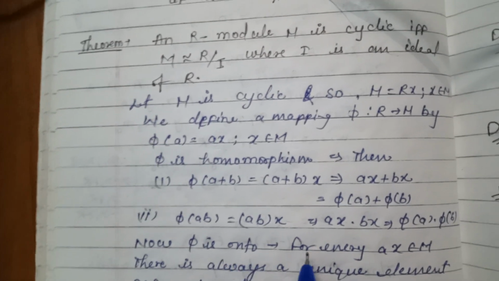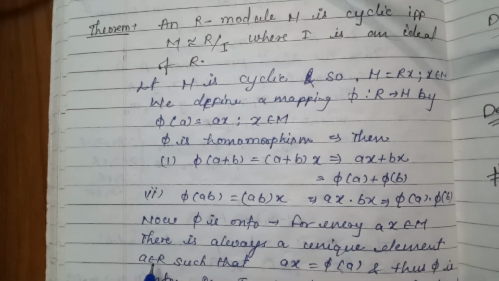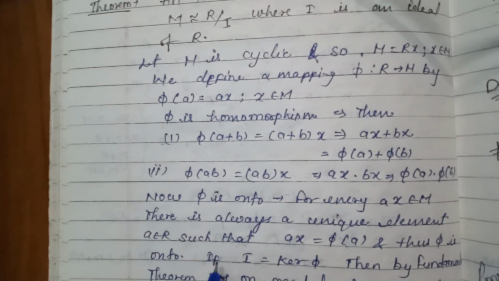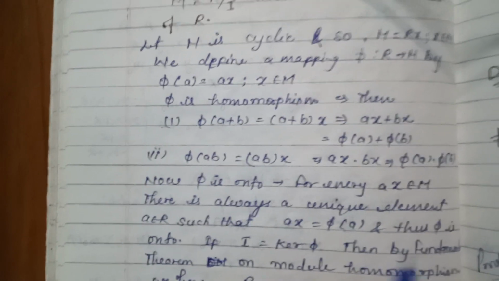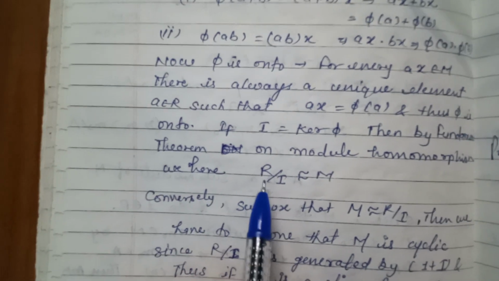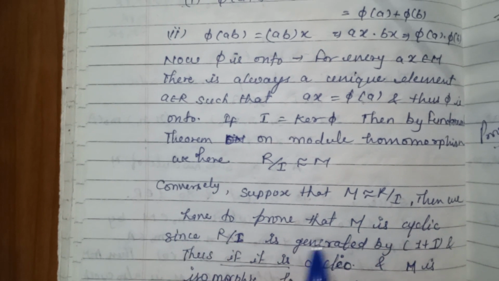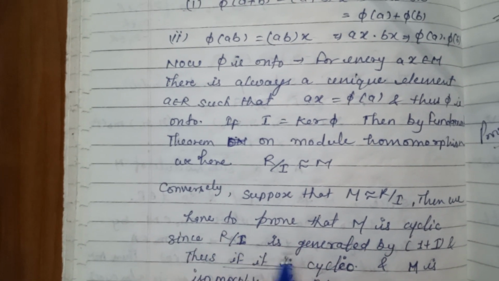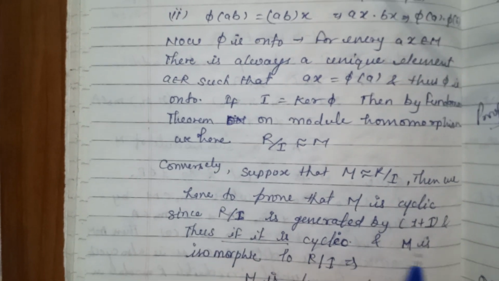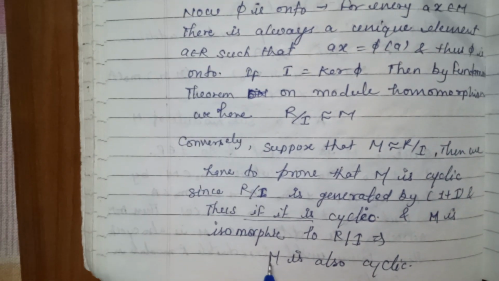Now phi is onto: for every ax belonging to capital M, there is always an element a belonging to R such that ax is equal to phi(a), and thus phi is onto. If I is the kernel of phi, then by the fundamental theorem on module homomorphism, we have R by I isomorphic to M. Conversely, we suppose that M is isomorphic to R by I, and we have to prove that M is cyclic. Since R by I is generated by 1 plus I, it is cyclic, and since M is isomorphic to R by I, M is also cyclic.